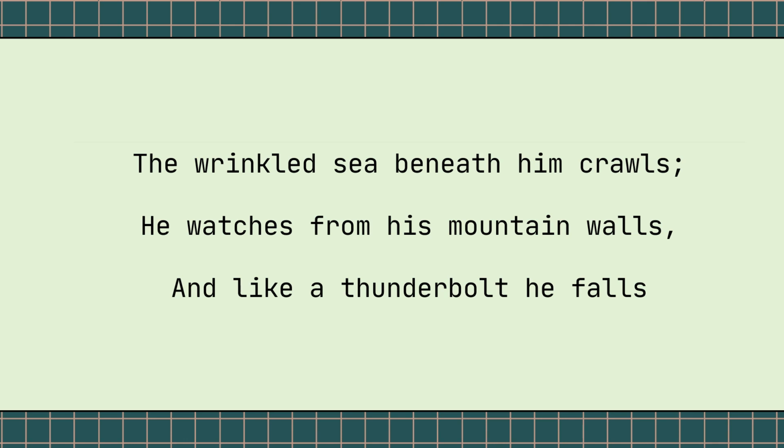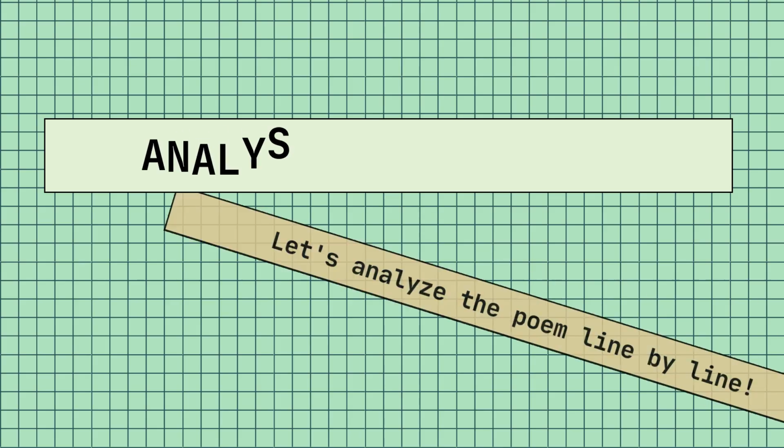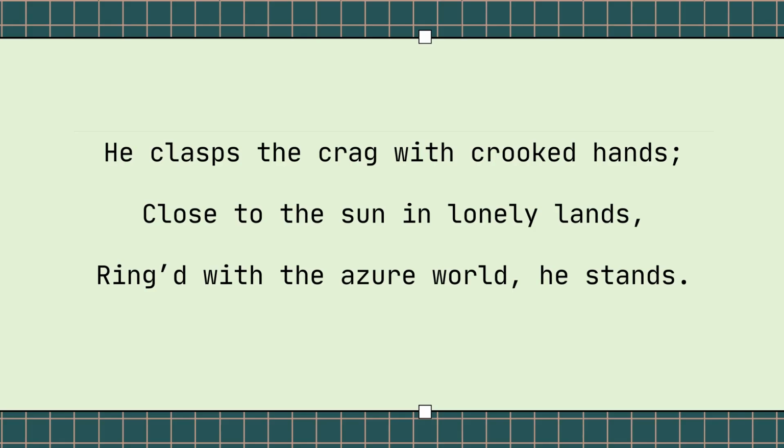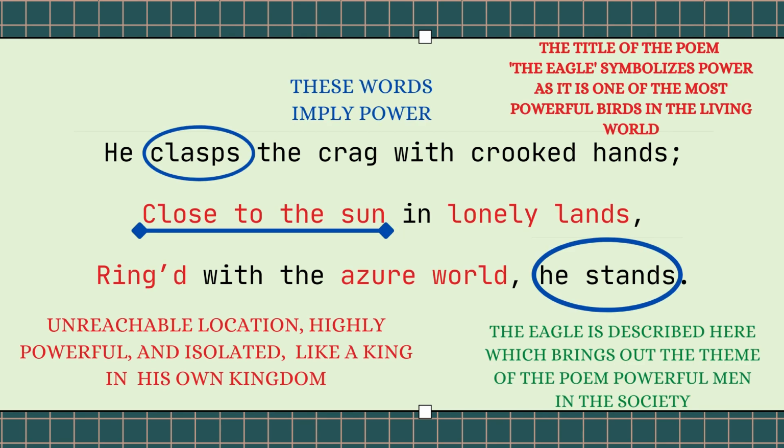So, once you have understood what the poem is about at a surface level, now we can go ahead and analyze the poem. Let's analyze the poem line by line and see what the writer tries to say through this poem. There are some words here that you learned the meanings of, but what could these words mean at a deeper level? He clasped the crag with crooked hands.